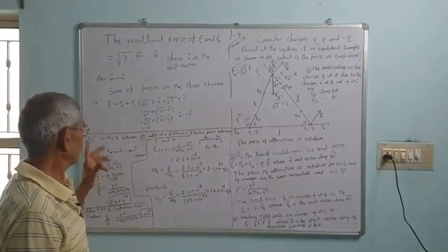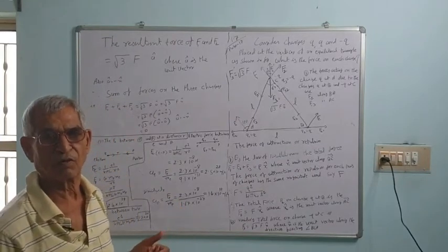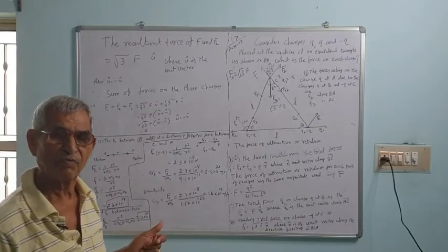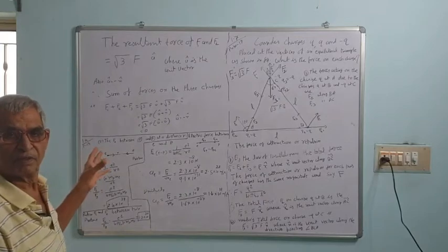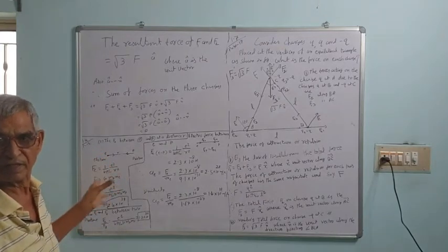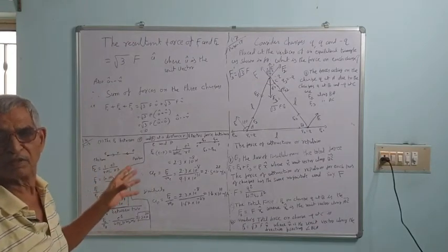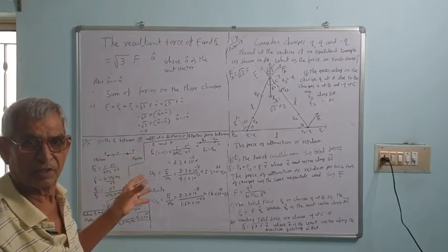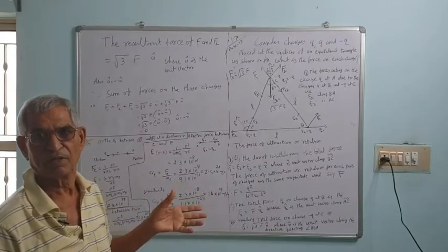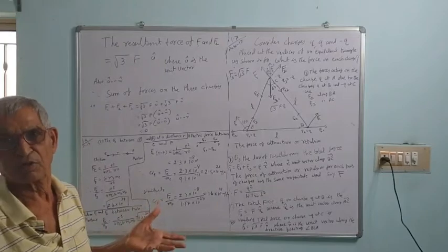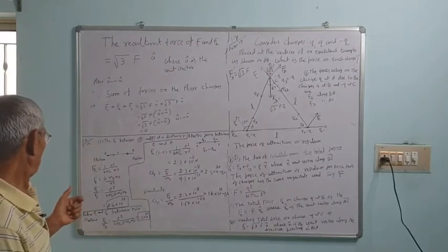Now, Coulomb's law of electrostatic force between two charges and Newton's law of gravitational force between two masses both vary inversely with the square of the distance separating them. So there is a similarity between them. Let us see the ratio of the strength of the two forces, the electrostatic force by Coulomb's law and the gravitational force by Newton's law between two particles, and compare the ratio to know the strength of these forces.